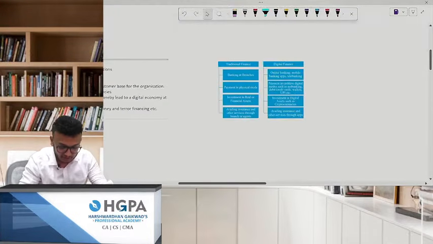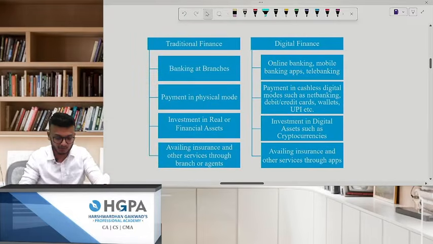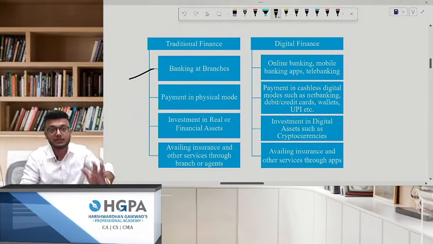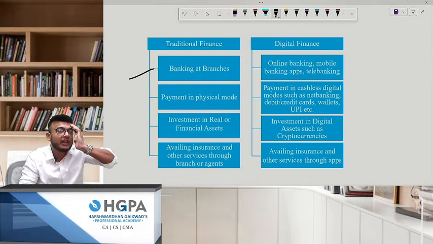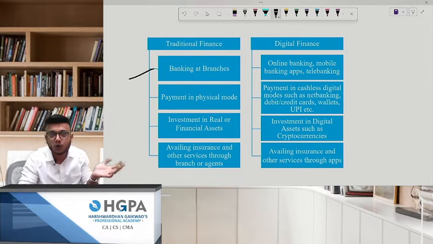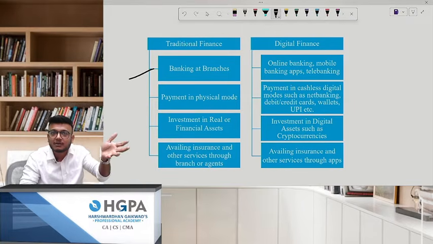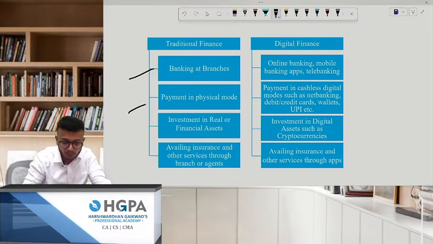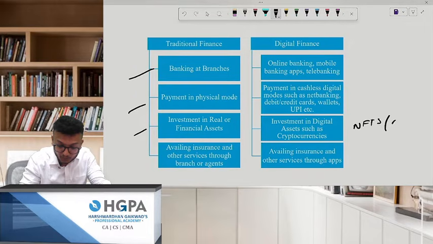Acha, this was one diagram. Okay, this is there in your module. Banking at branches, when earlier people used to go every now and then to the bank. Now everything is at the doorstep. There are so many ads also showing. Kotak Mahindra, for example. Ranveer Singh comes and he tells we will come to your house and do everything. Payment in physical mode is now happening electronically. Investment in real or financial assets is now what? NFTs and crypto. That is the whole world right now.